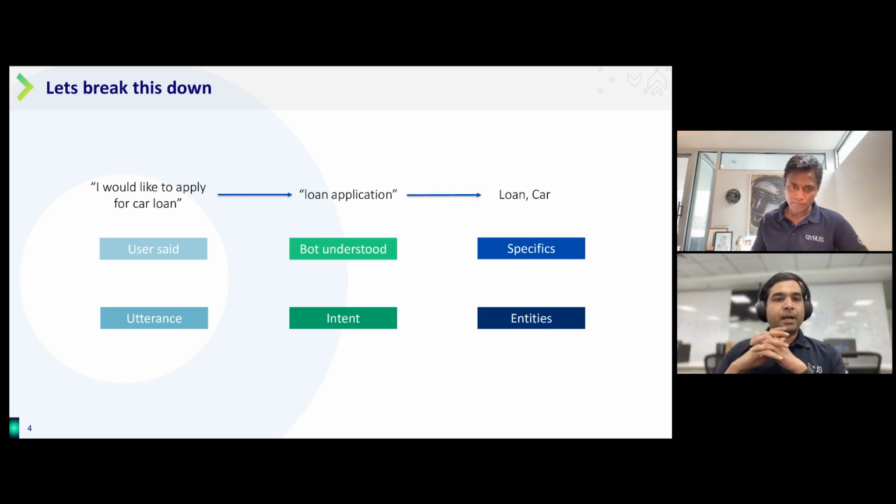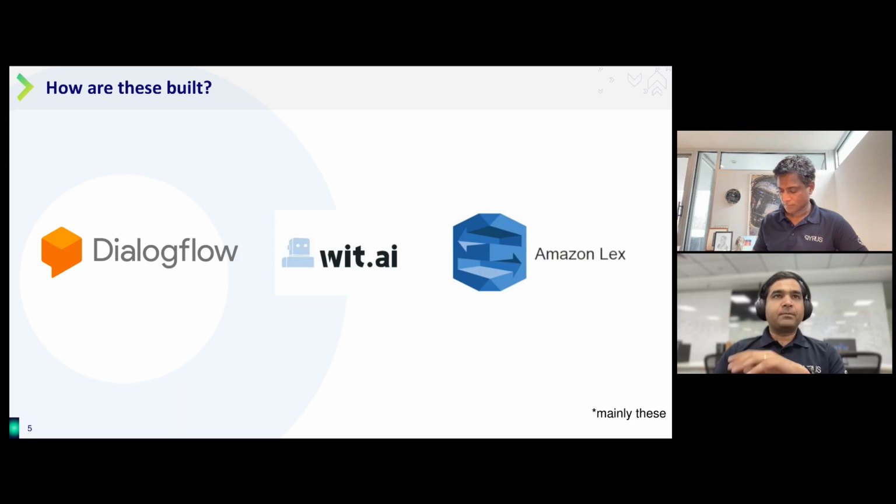Again, before we get into the details, let's understand our setup. Bot building today is easier than ever. There are many platforms which will help you build bots in an extremely easy manner, I would say. There are three main platforms: Dialogflow, Wit.ai, and Amazon Lex, and we are specifically calling these out as some of the key players in this space.